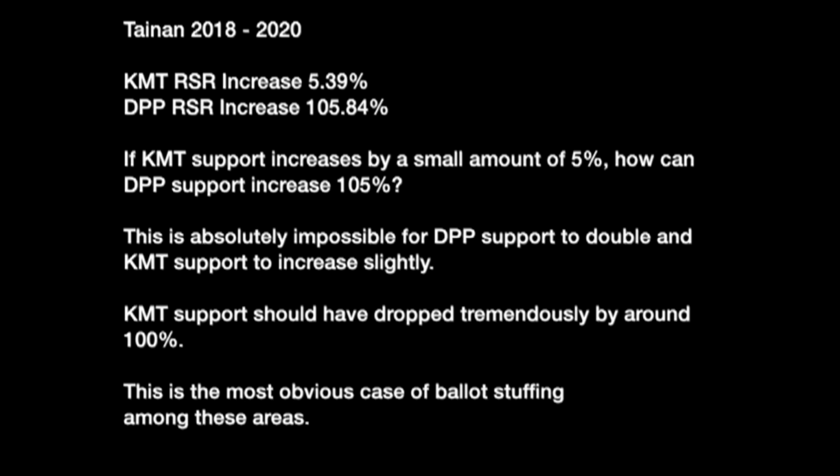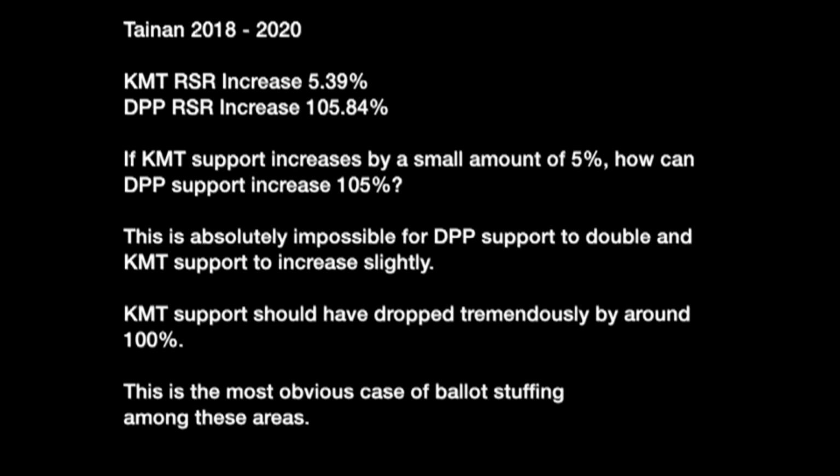So in Tainan, we see a KMT RSR increase of 5.39%. However, we also see a DPP RSR increase of 105.84%. If KMT support increases by a small amount of 5%, how can DPP support increase by 105%?